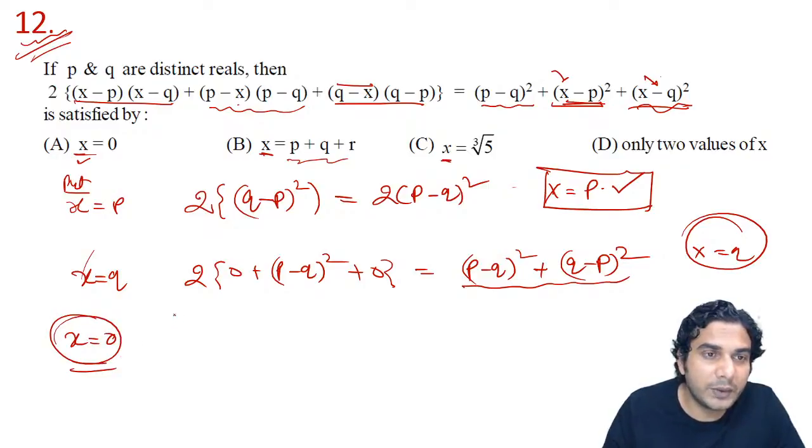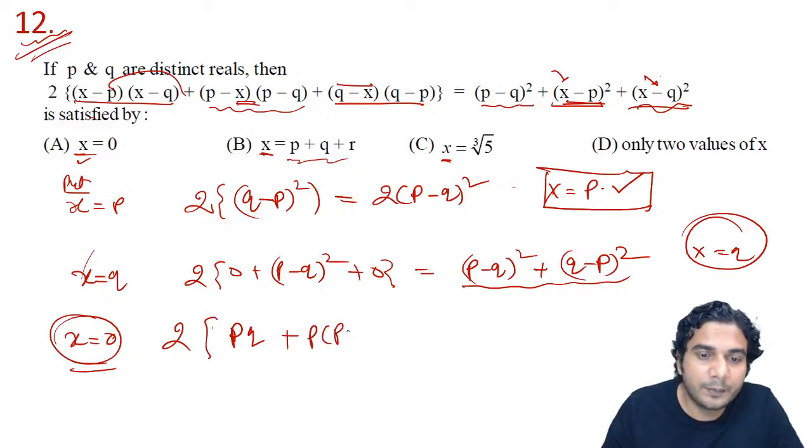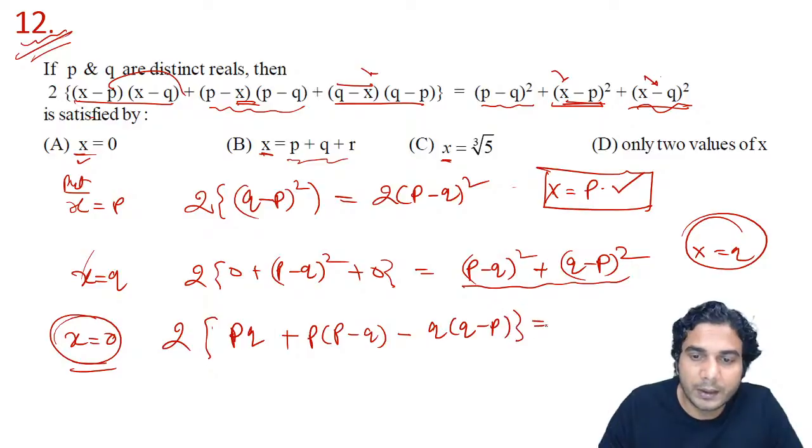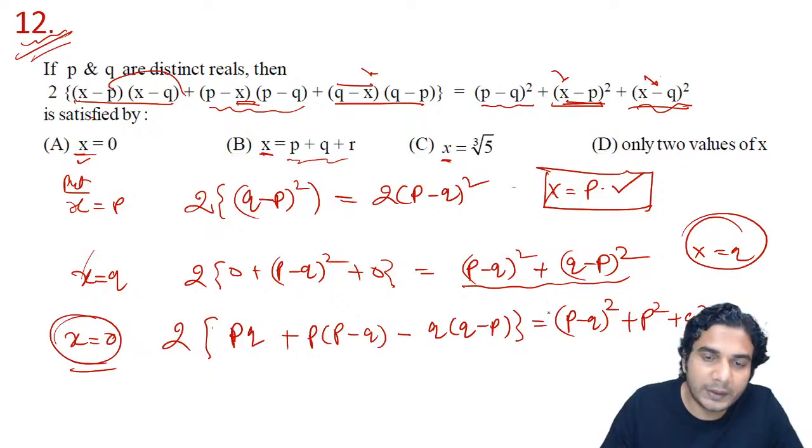If I put x equal to 0, the first term will be twice of minus p into minus q, so 2pq. Then putting x equal to 0 in this, it will be p times (p minus q), and minus of, in this, q times (q minus p). And the right hand side will be (p minus q) the whole square plus p square plus q square. So let's expand the left hand side and the right hand side also.